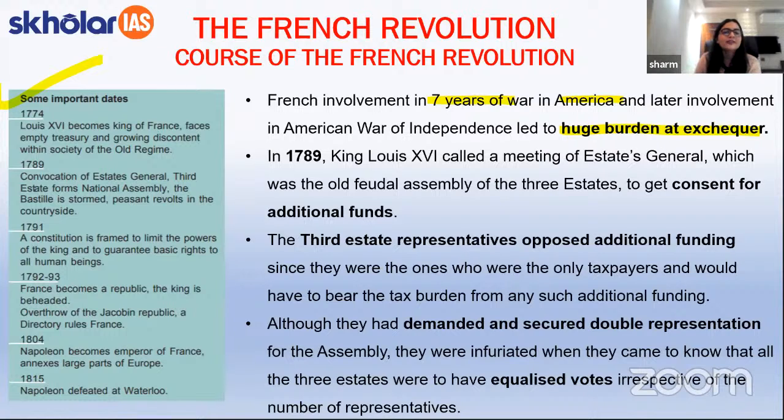Now, because of this, students, in 1789, King Louis XVI decided to take certain measures and he in turn called a meeting of the Estates General. Estates General के अंदर तीनों estates आते हैं, इसके अंदर तीनों estates का representation होता है, ठीक है, और इसकी एक मीटिंग किंग लुई द 16th ने बुलाई जिससे कि जो ये फाइनेंशियल प्रॉब्लम चल रही है उसको सॉल्व किया जा सके. Now, this particular Estates General was the old feudal assembly of the 3 estates, that is the clergy,